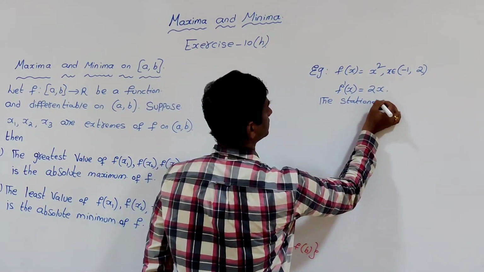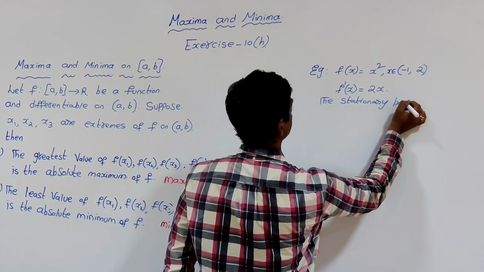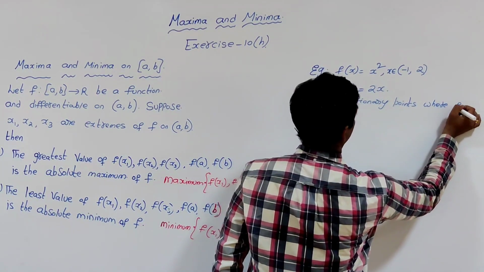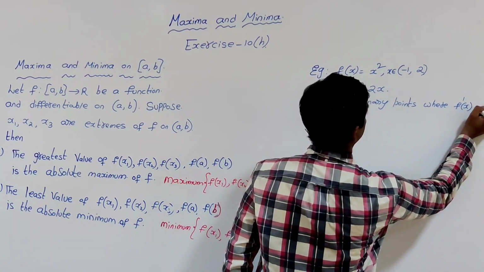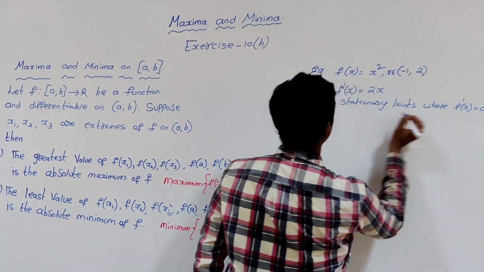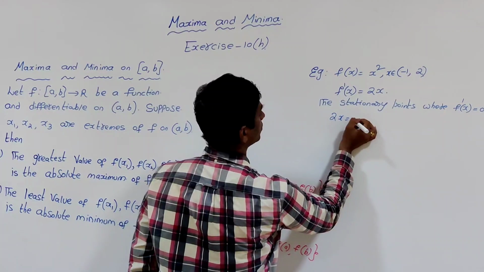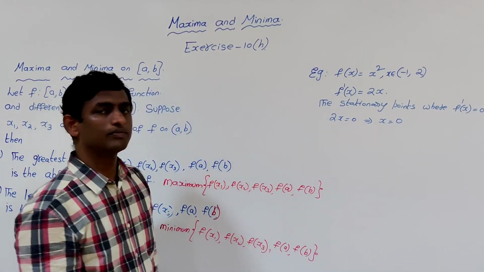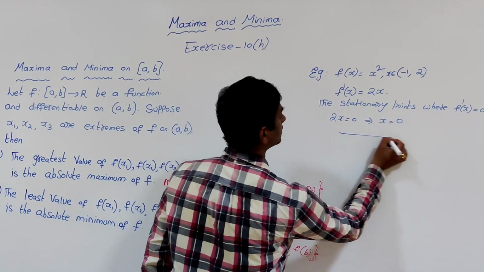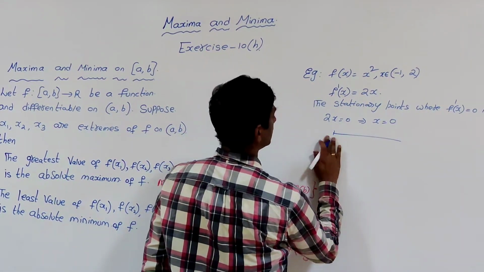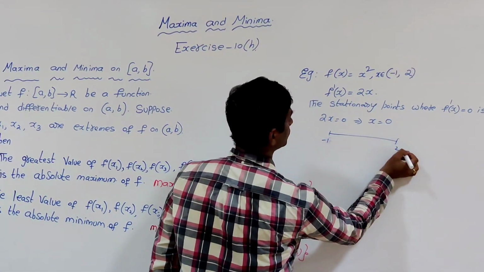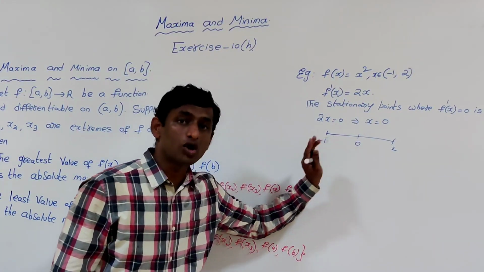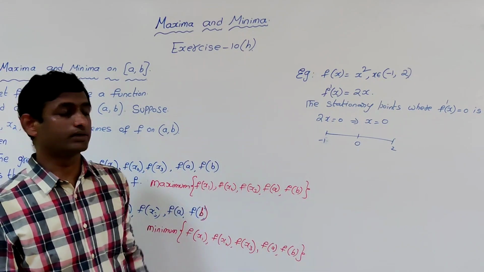The stationary points are where f'(x) is 0: 2x = 0 implies x = 0. So what is the domain? The domain is (-1, 2) with 0 as the stationary point, as -1 and 2 are not included, they are excluded.